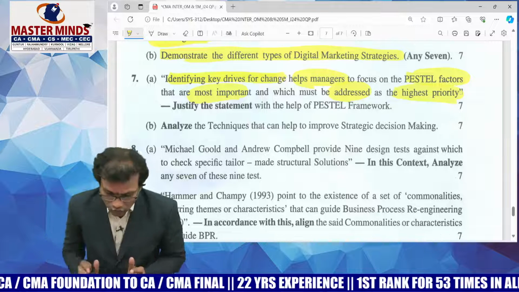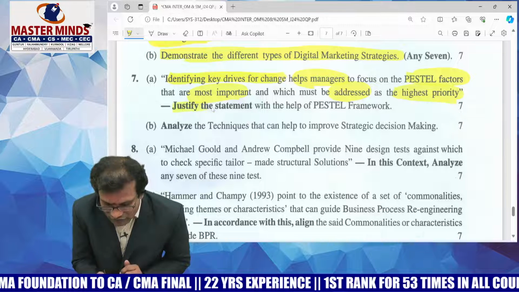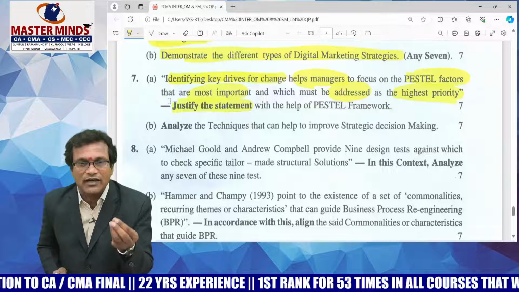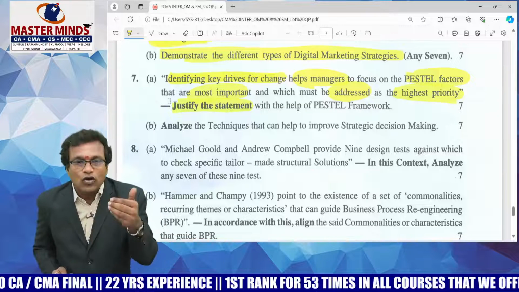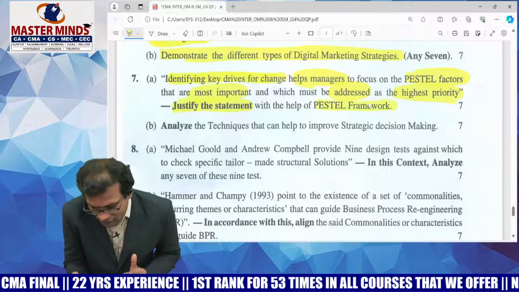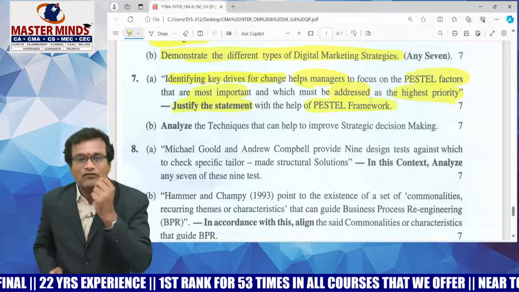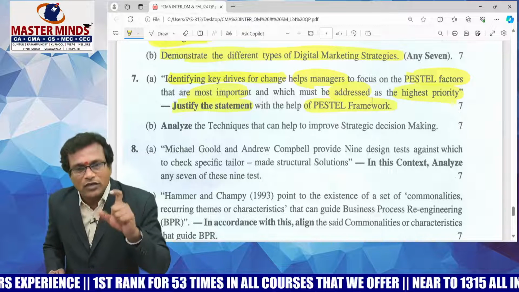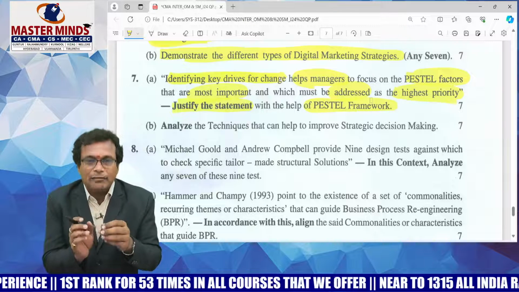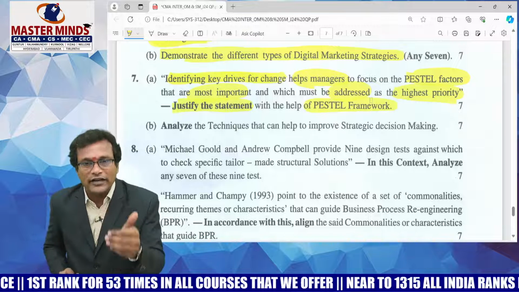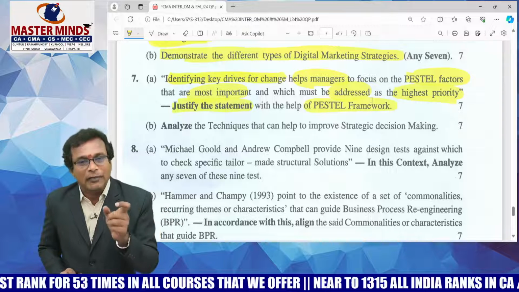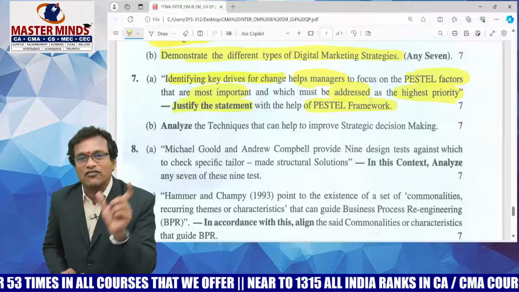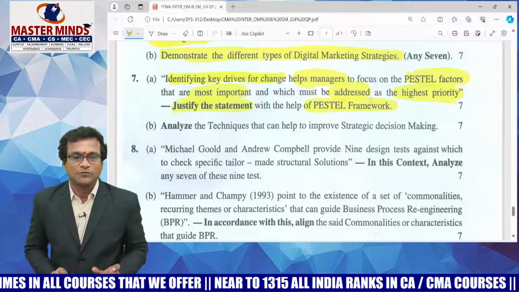Is that clear? So look at that last line. Justify the statement, whether the statement present in question number 7A, the first statement, is true in the context of the PESTLE framework. Then you have to very cautiously start the answer to question 7A with a beautiful statement: the statement is true in the context of the PESTLE framework, because managers have to cautiously observe the changes in all the elements of the macro environment called PESTLE factors.